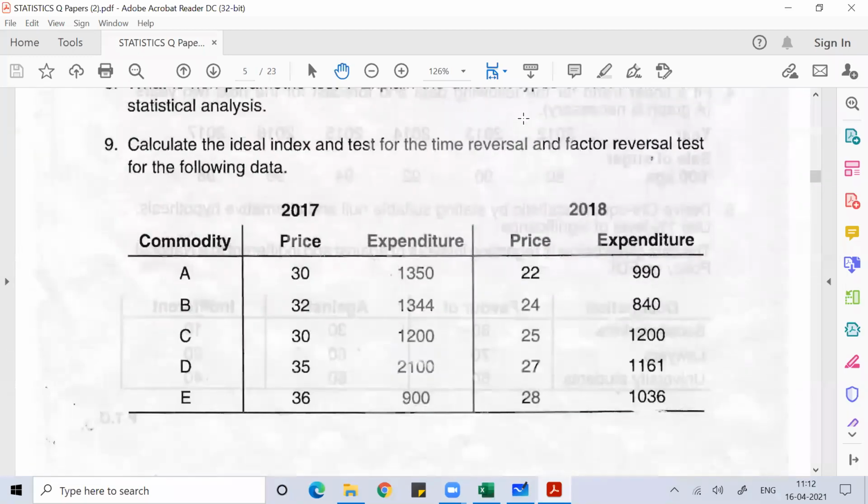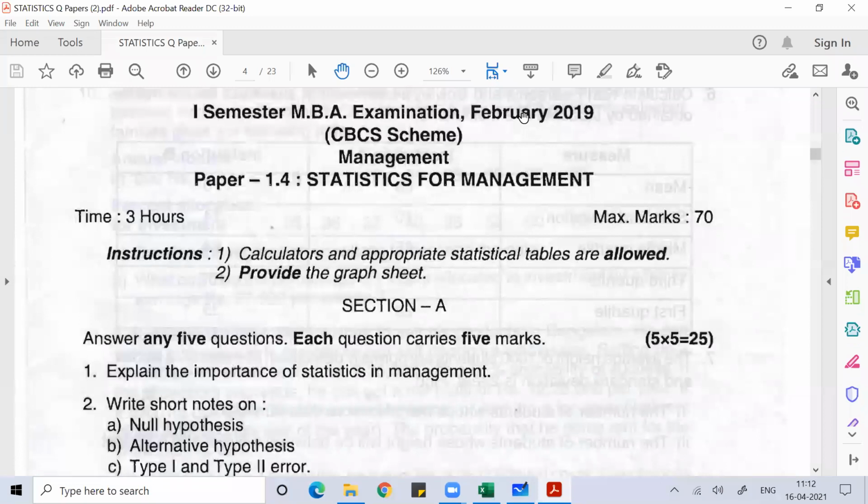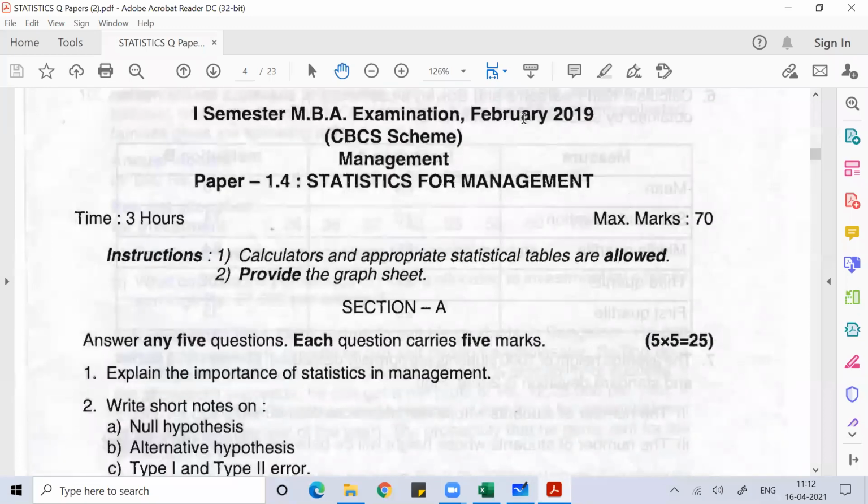And the ANOVA problem in the exam will generally be one-way ANOVA only. But in case they ask you in a case study, they may give you two-way ANOVA. So make sure that you have gone through my session on ANOVA. In case you have missed my session, you can watch the video on ANOVA which I already made for you, so that if for any reason, such as an internet problem, you have missed the session, you can go through the video and make sure that you understand this concept, because ANOVA is a very important concept.